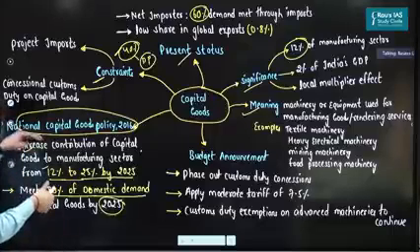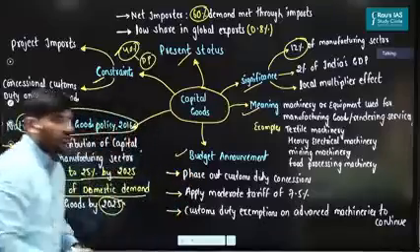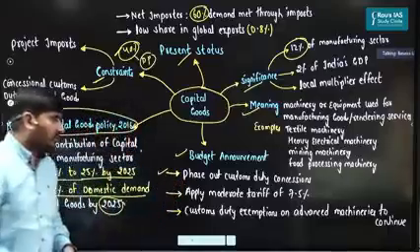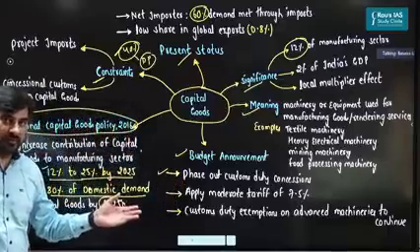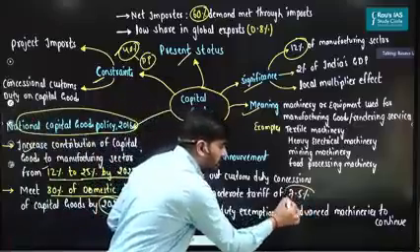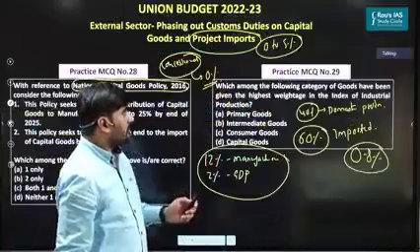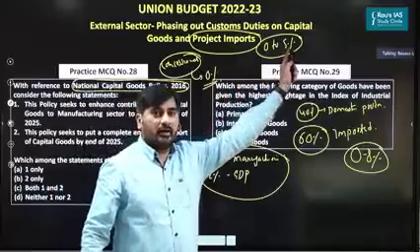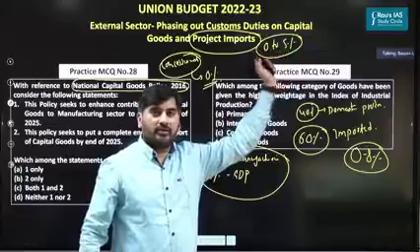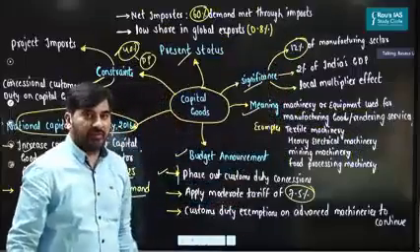So in pursuance with this particular policy, the budget has made announcement. One, we will start increasing the customs duty on the capital goods slowly, and will increase it to how much? Approximately around 7.5%. So look at the maximum custom duty on the project imports, how much it is? 5%. So from 0 to 5% is a range. So we are going to increase it to 7.5%.